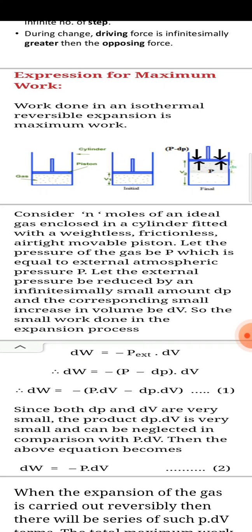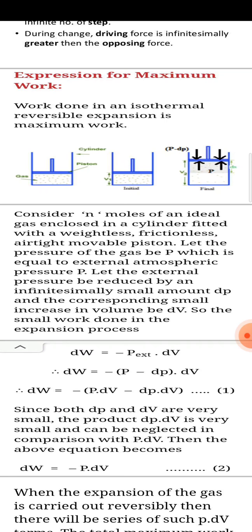Let the pressure of the gas be P, which is equal to the external atmospheric pressure P. Now this external pressure is reduced by an infinitesimally small amount dP, and the corresponding small increase in volume is dV. If we decrease the external pressure, obviously the volume will increase. Pressure is inversely proportional to volume. If pressure decreases, volume increases; if pressure increases, volume decreases. Here we are decreasing the pressure by a small amount dP, so there is a corresponding small increase in volume dV.